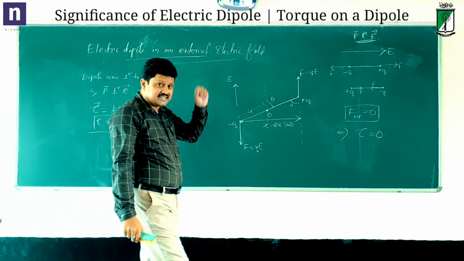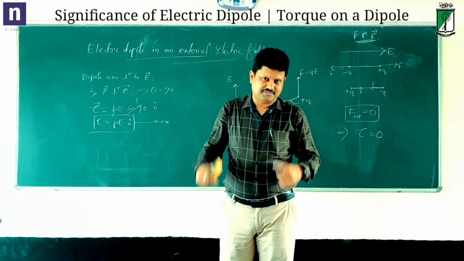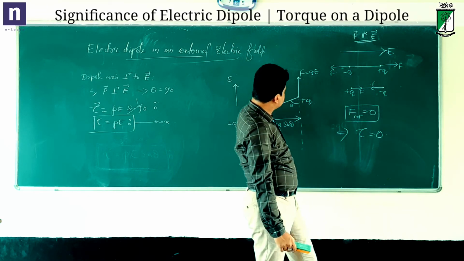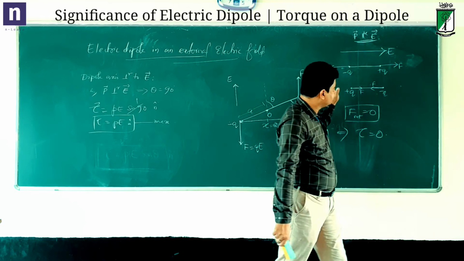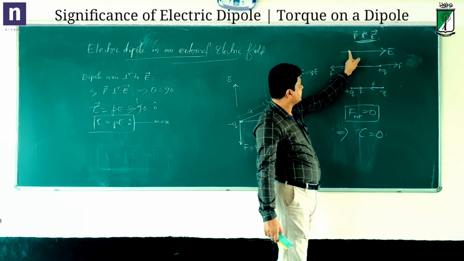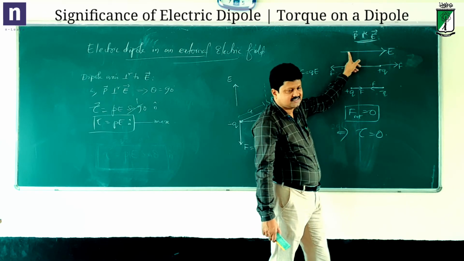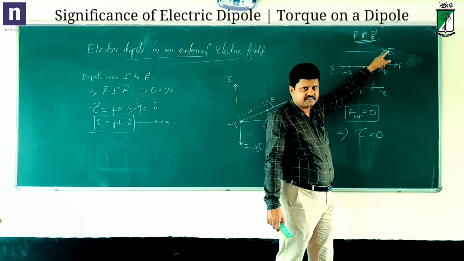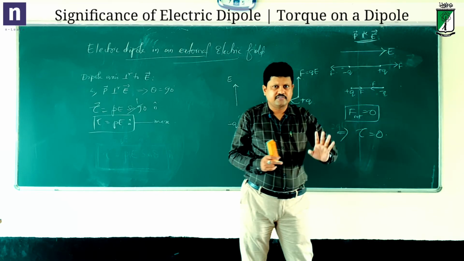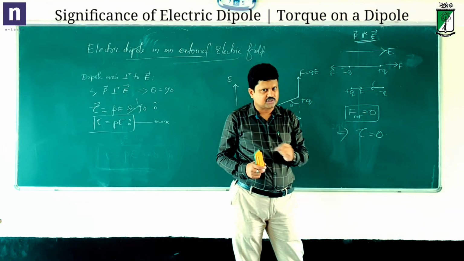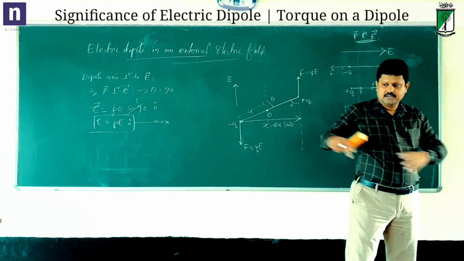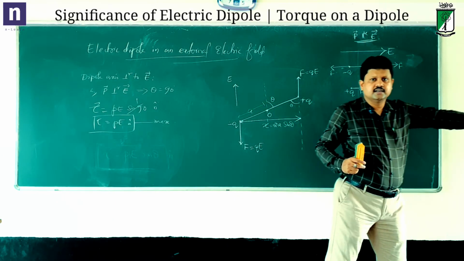Whereas, what if the field is not uniform? Say this electric field is increasing in this direction. Then the field at any point on the left is less, and on the right it is more, so it is a stronger field. Let us say it is an increasing field, which means it is not uniform. It is not constant. It is less here, more here, still more here, further more here. So the field becomes stronger as you go to the right.